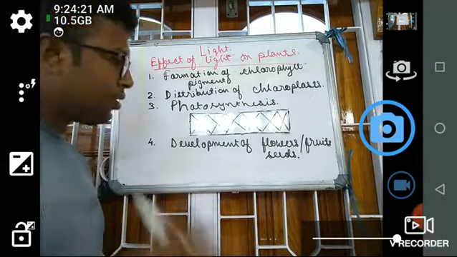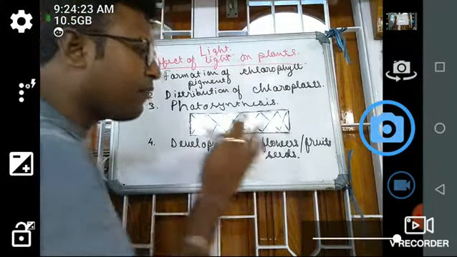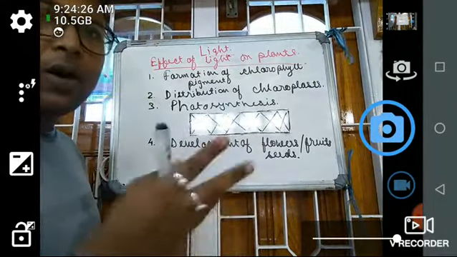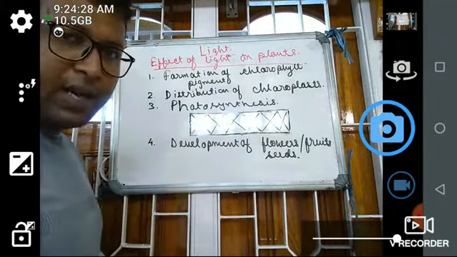That is the thing. So this development of flowers is also dependent on the intensity of light.